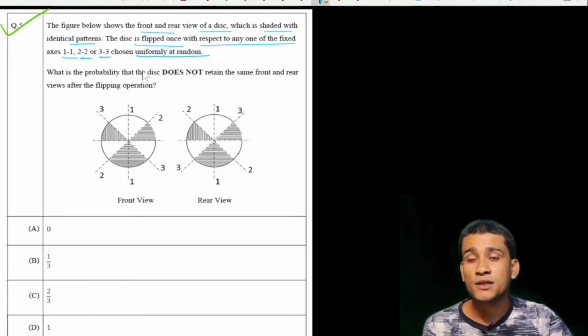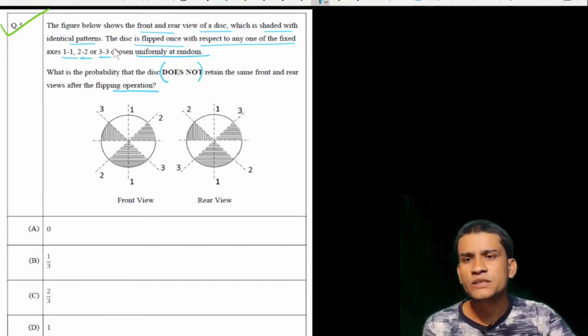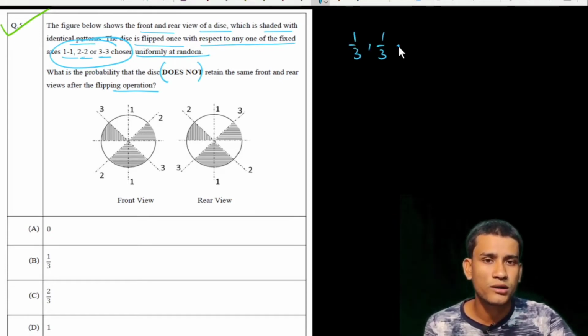Then what is the probability that the disk does not retain the same front and rear views after the flipping operation? First see that since these axes are chosen uniformly, the probability of each axis chosen is 1/3, 1/3 and 1/3.